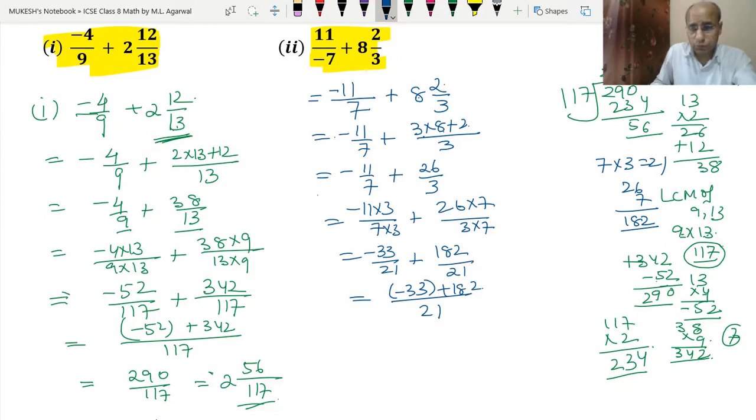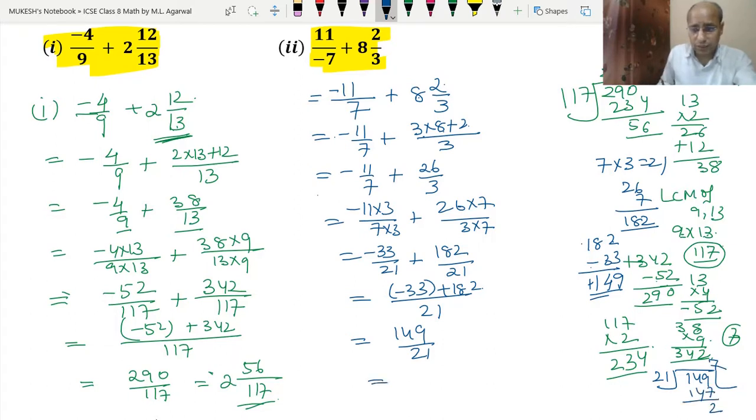Now solve them. So 182 we will write up. Minus 33 we will write down. Both have different signs. This sign is plus, this is minus. So 12 minus 3 is 9, 7 minus 3 is 4, 1. So we got 149 upon 21, and because this is the plus number, we will write here the plus sign. Now we will convert this into the improper fraction. So just divide them, 21 and 149. 7 ones are 7, 7 twos are 14, 147, 2. So we got the answer 7 2 upon 21.